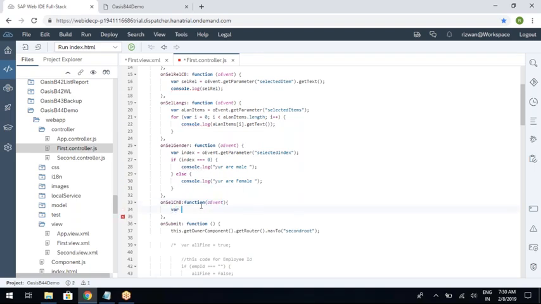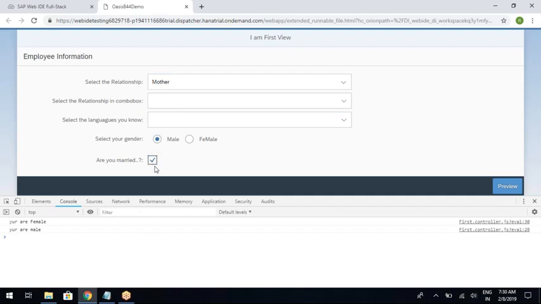In case of a checkbox, the oEvent object parameter will return a true or false value. If you select the checkbox, it returns true. If you deselect the checkbox, it returns false.